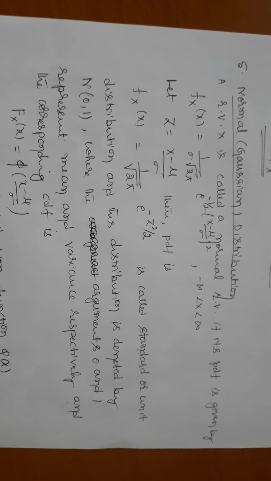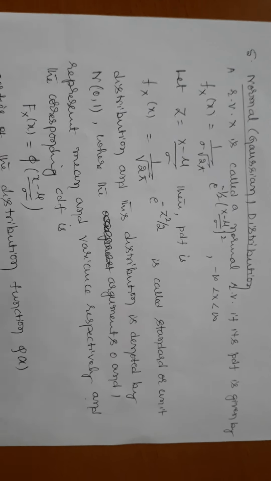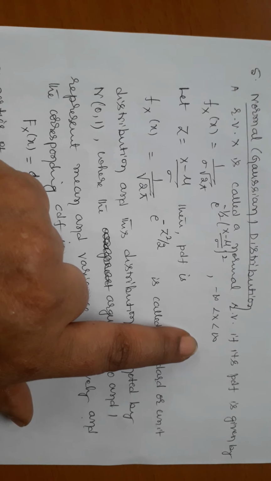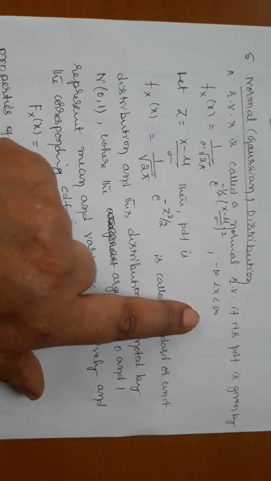Therefore, whenever you want to take a decision, we always use the normal distribution, because the function is defined in the entire range, minus infinity to plus infinity. That gives us more accuracy compared to other methods.